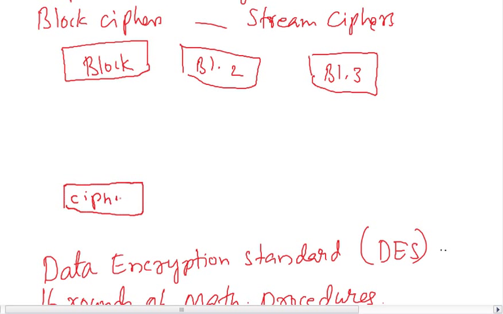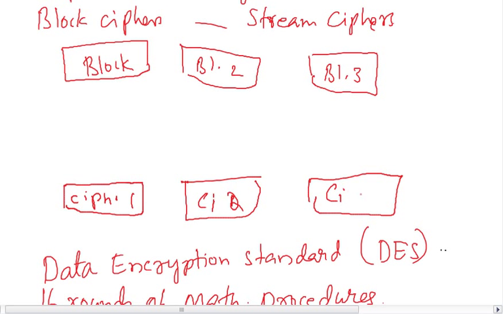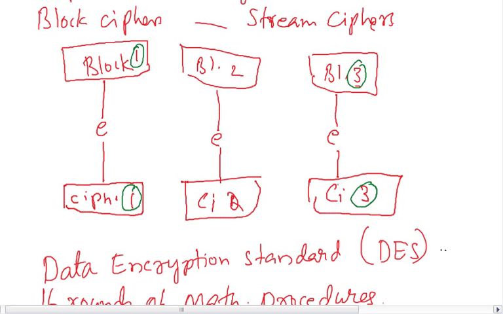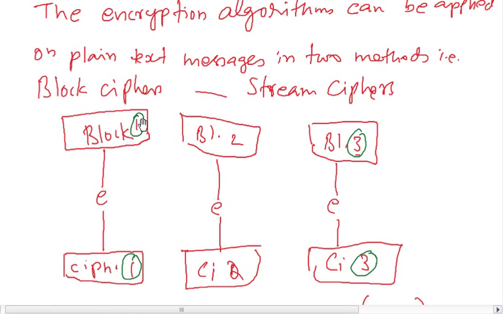This is the cipher for block 1, this is the cipher for block 2, and this is the cipher for block 3. But here the problem is, if block 1 and block 3 are identical, you will get an identical cipher. From these identical ciphers, there are patterns that give hackers a way to deduce the original message. So this is what block ciphers are.